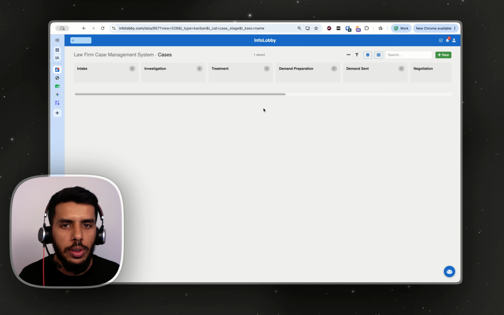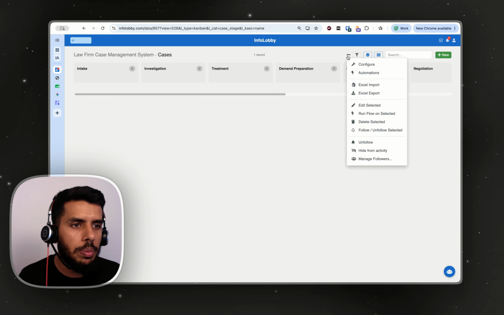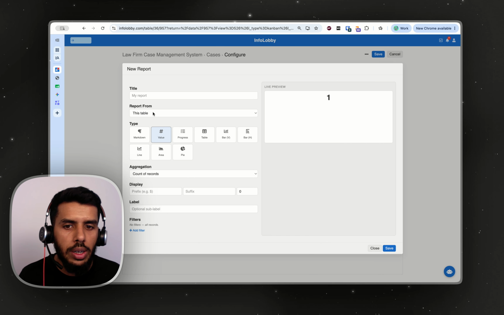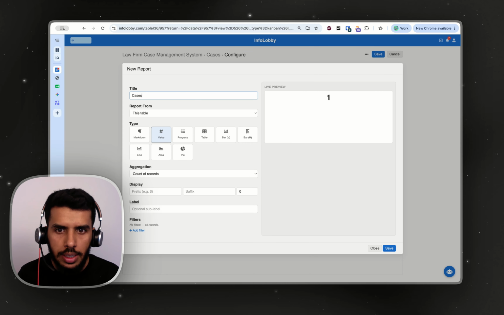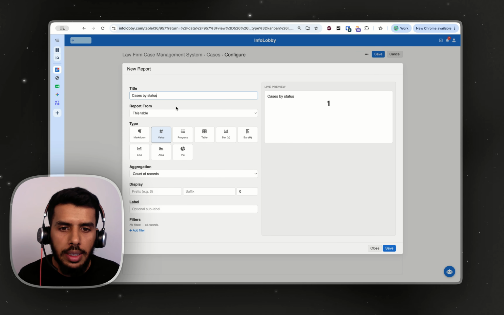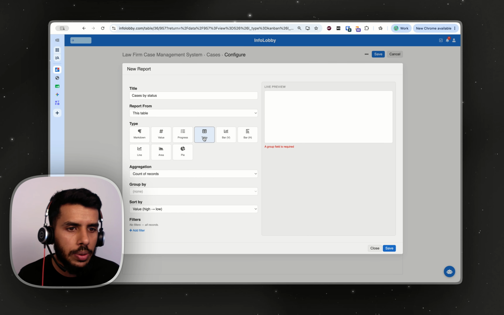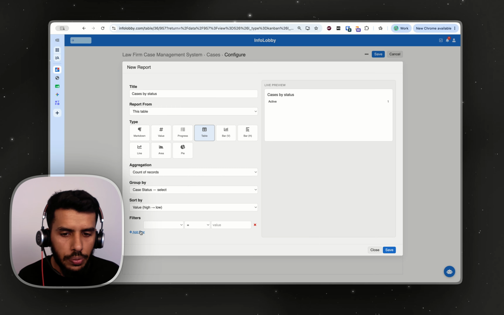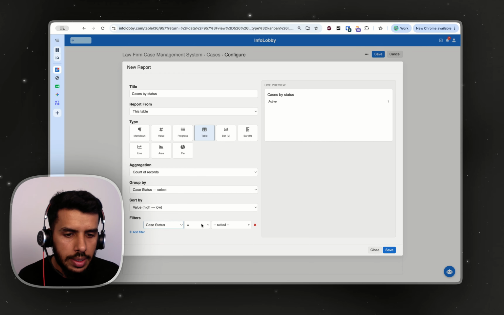Now, one other thing I normally like to do is go ahead and create a report. So InfoLobby allows you to have a configuration and create a report. And then I'll go ahead, create a report, and then I will say cases by status. And then I go ahead and add a table here, all right? And then I will go ahead and count the number of records and then group by case status, all right? And then if I go ahead and save it, you can also filter it if you need. Like for example, if status is equal to inactive, you don't need that. You can do that, but I'm not going to do that.